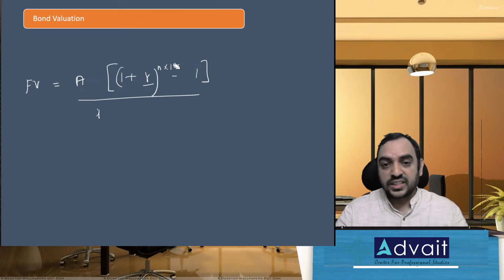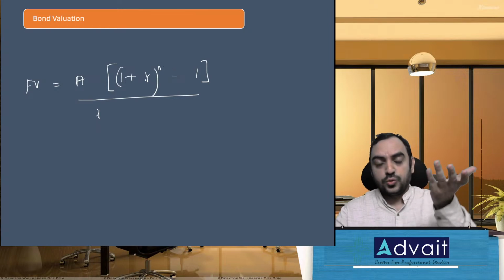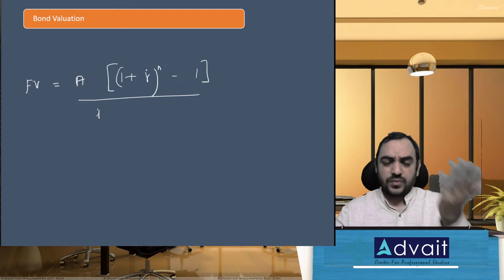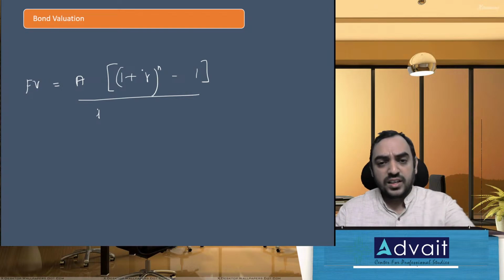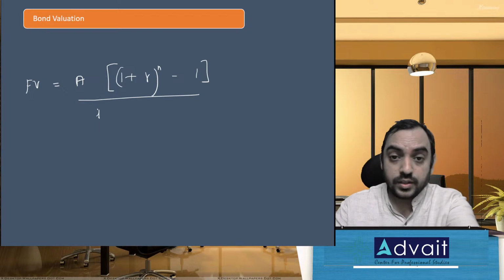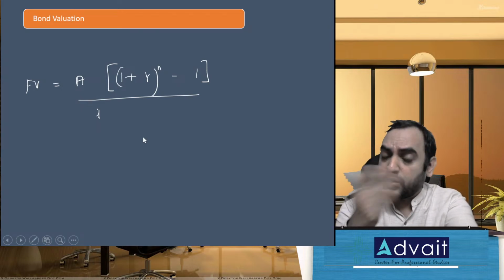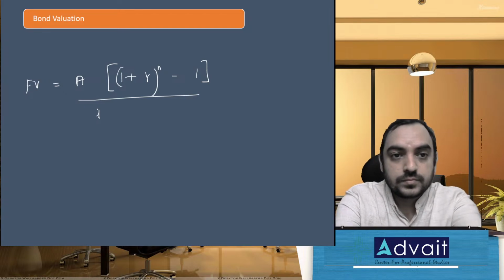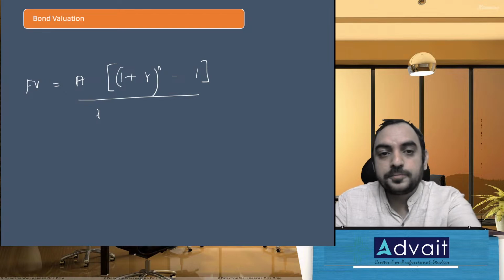So I'll just give the basic formula. For monthly, you divide the rate of interest by 12 and multiply n by 12. If it's quarterly, you divide the rate of interest by 4 and multiply the number of years by 4. And of course, the Excel formula is there to get the answer practically.